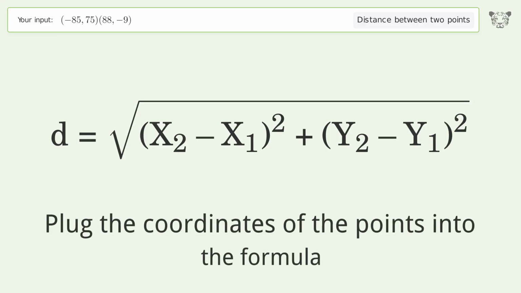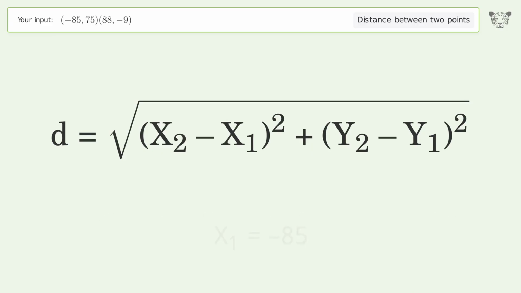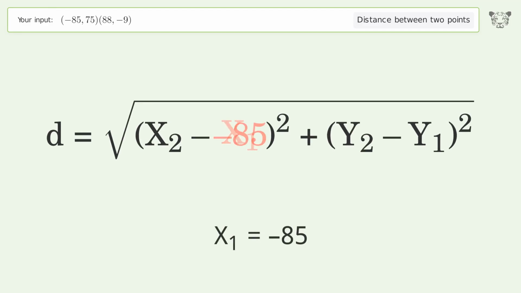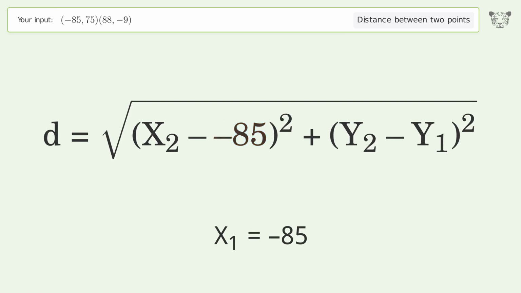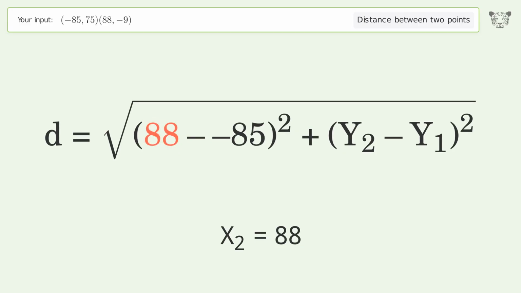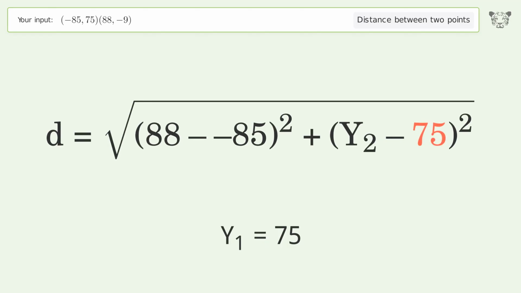Plug the coordinates of the points into the formula. x1 equals negative 85. x2 equals 88. y1 equals 75. y2 equals negative 9.